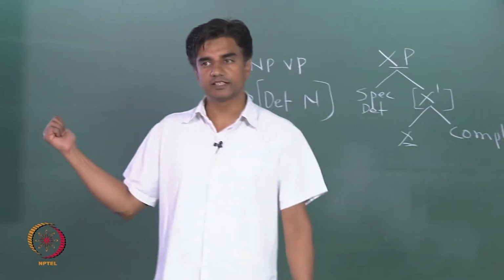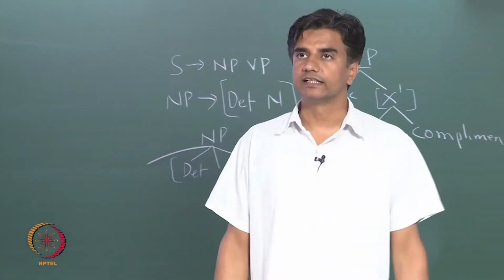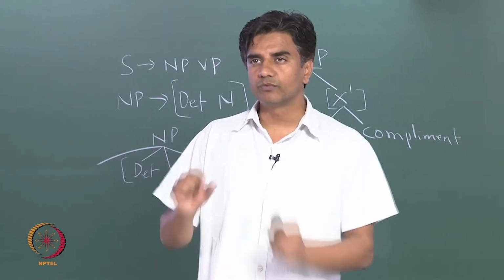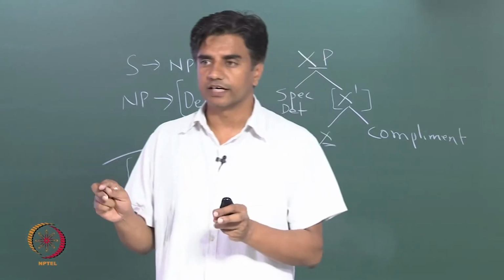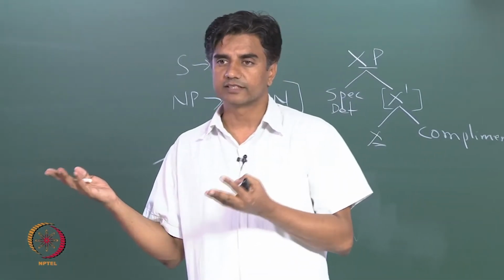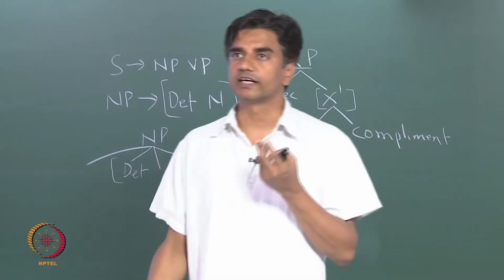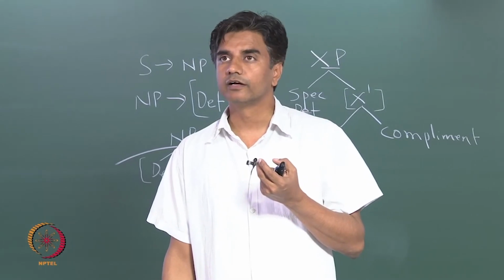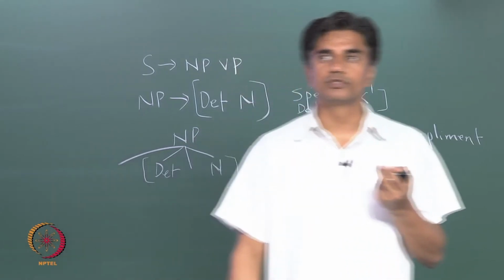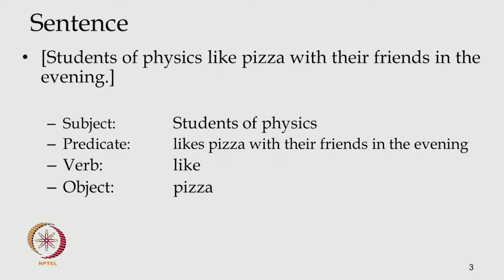So is everything making sense on this slide? We have a sentence, and then we are just giving its categorical description in terms of what we have seen. Right? A sentence is, students of physics like pizza with their friends. Sorry? I have removed "to eat" from here. Is that a good sentence still? They like pizza.